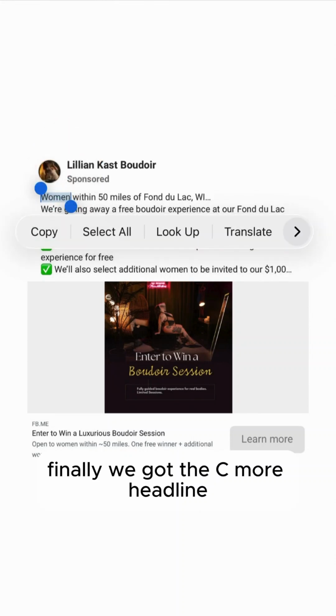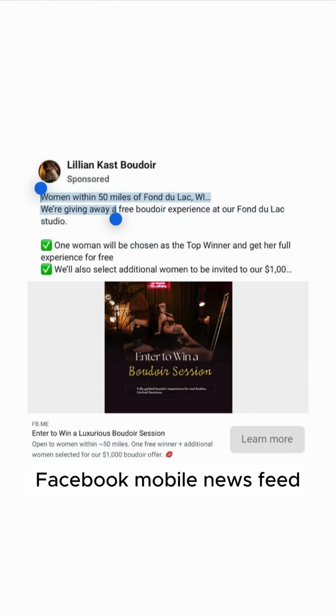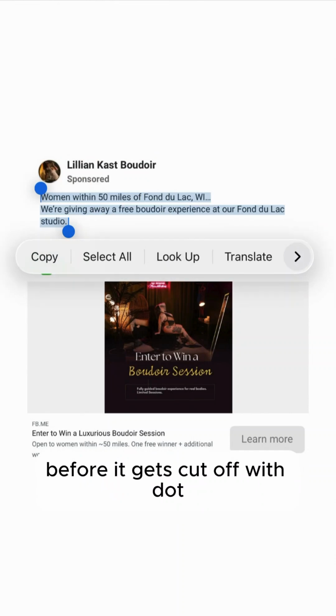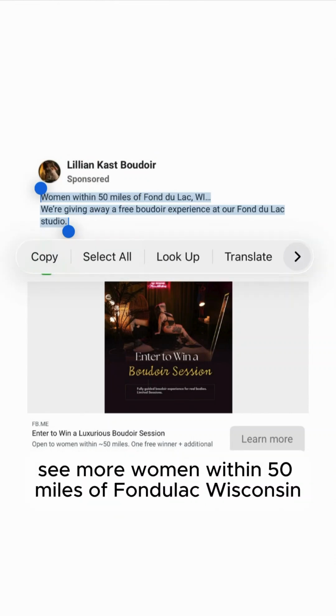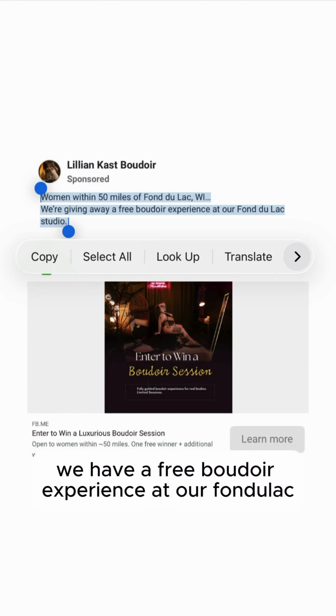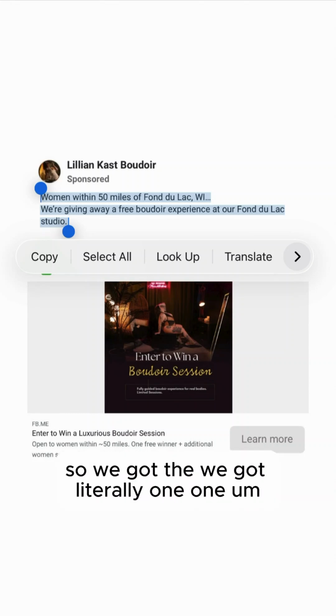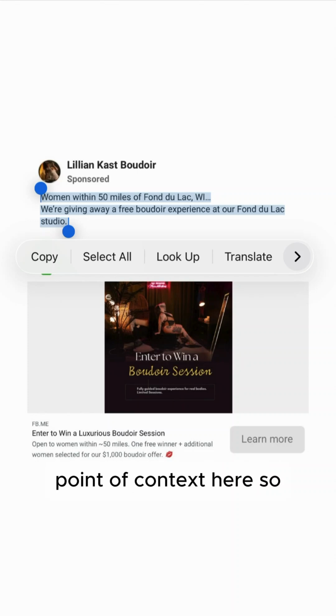Finally, we got the see more headline. First 2 3/4 lines Facebook mobile newsfeed before it gets cut off with ... See more. Women within 50 miles of Fond du Lac, Wisconsin. We know we have free Boudoir experience at our Fond du Lac studio. All right, so we got literally one point of context here.